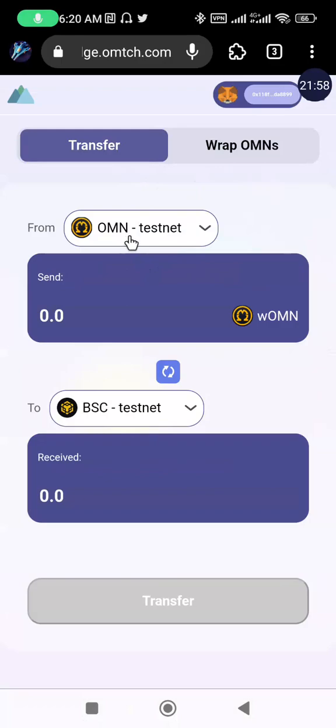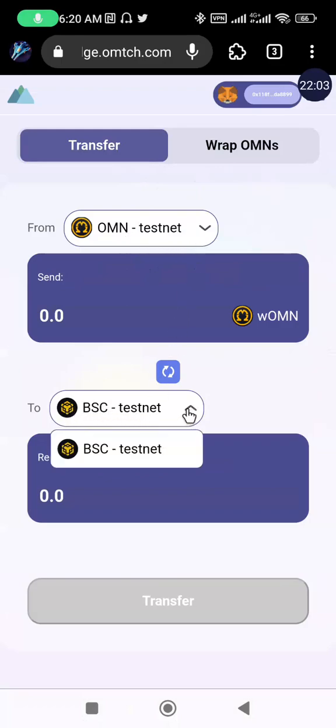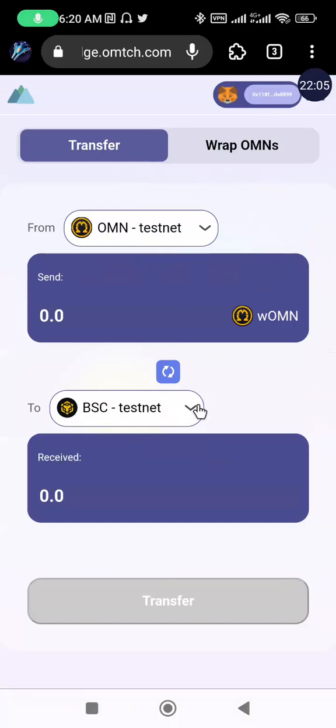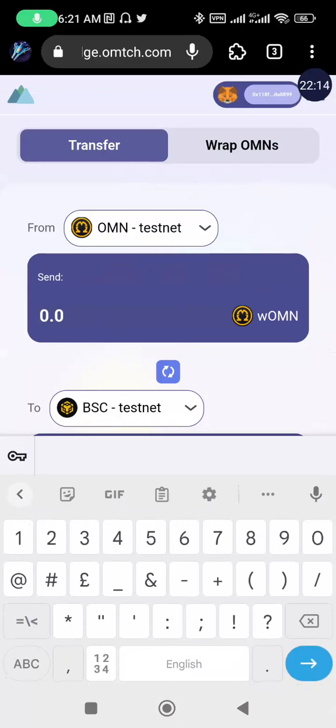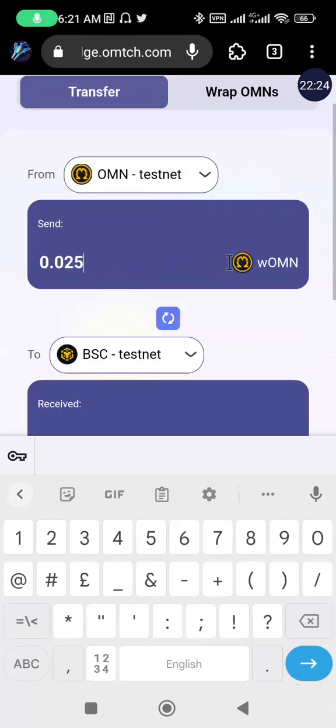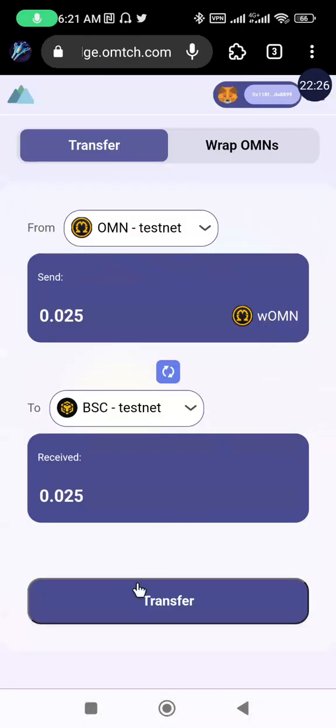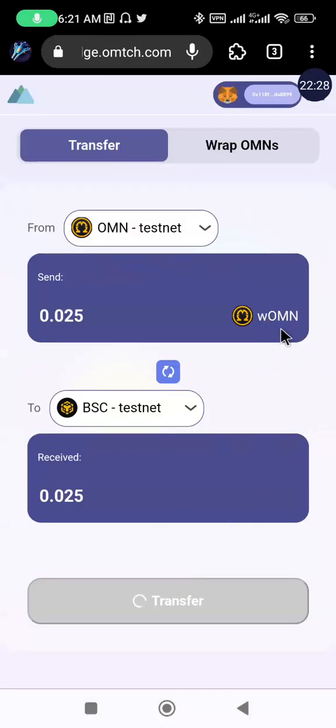So I'll proceed to the transfer button. So I'm transferring from the Omega testnet to the Binance Smart Chain testnet. So the only testnet that you can transfer to is the Binance Smart Chain, that is all that is available for now. So we are just going to enter the amount we want to transfer. So I'm going to transfer 0.25 to my Binance Smart Chain testnet.